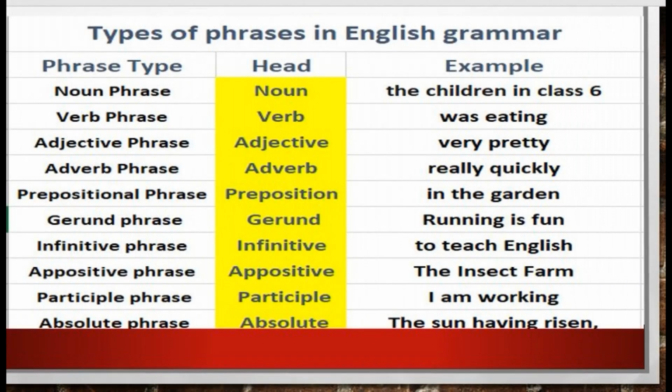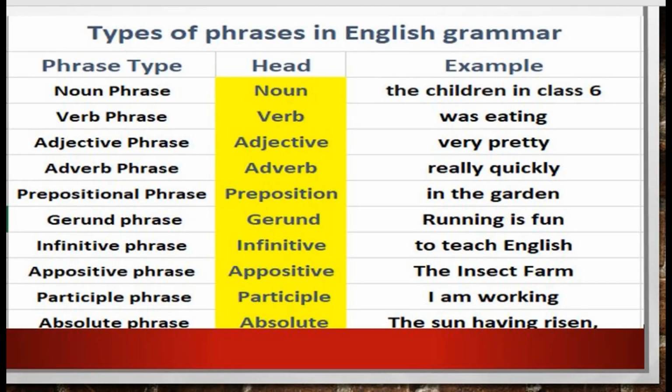Noun phrase. A noun phrase is either a pronoun or any group of words that can be replaced by a pronoun. For example, the children in class 6. Verb phrase. A verb phrase is a portion of a sentence that contains both the verb and either a direct or indirect object. For example, studies English.